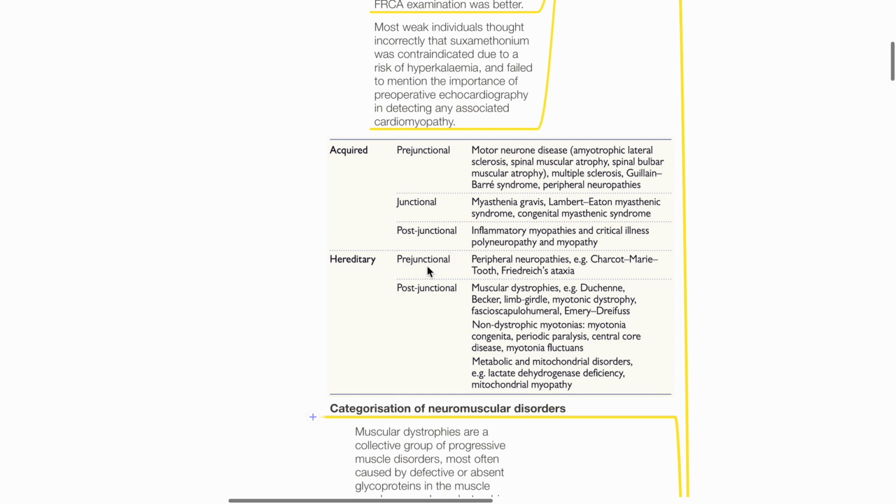Examples of prejunctional hereditary pathologies include peripheral neuropathies such as Charcot-Marie-Tooth syndrome and Friedreich's ataxia. Examples of post-junctional hereditary pathologies include muscular dystrophies such as Duchenne, Becker, limb girdle, myotonic dystrophy, facioscapulohumeral and Emery-Dreifuss syndromes, non-dystrophic myotonia such as myotonia congenita, periodic paralysis, central core disease, and myotonia fluctuans, metabolic and mitochondrial disorders such as mitochondrial myopathy and lactate dehydrogenase deficiency.